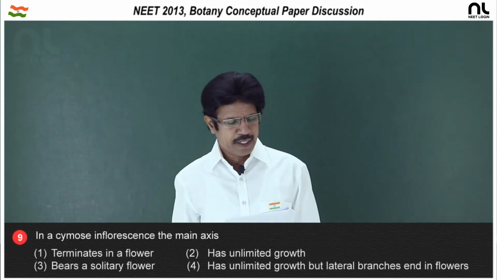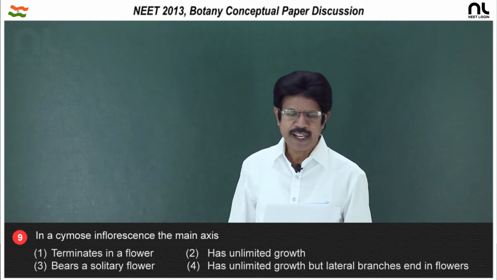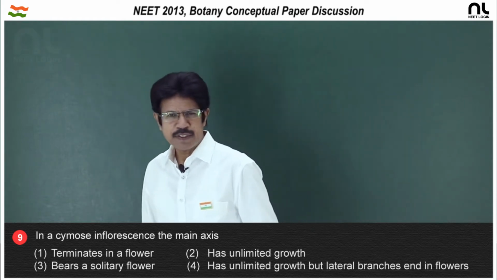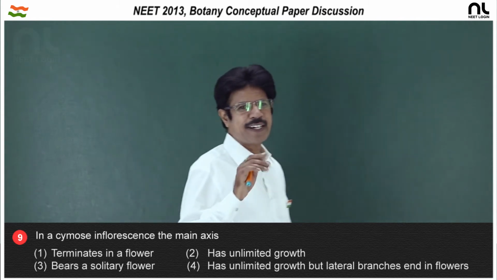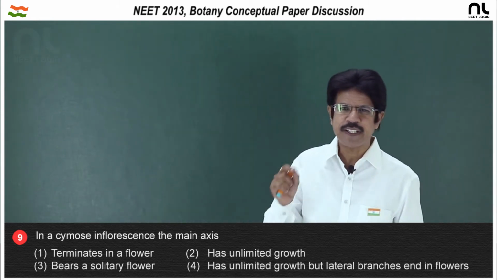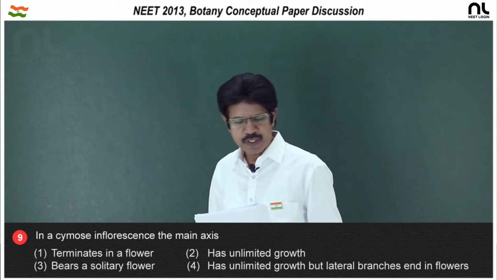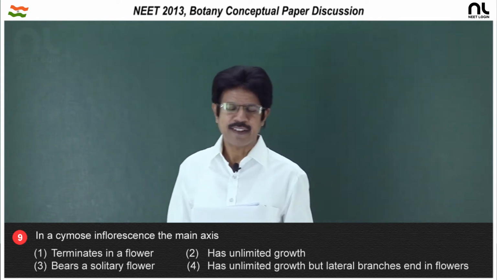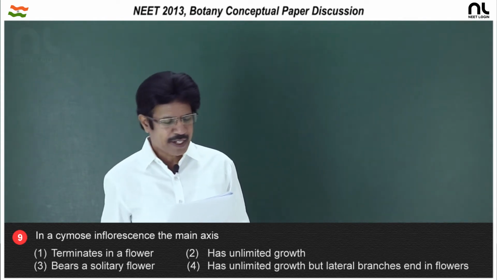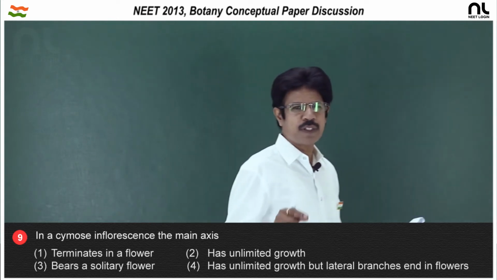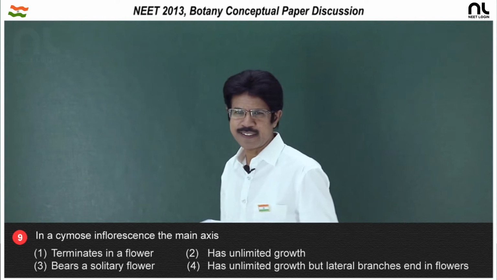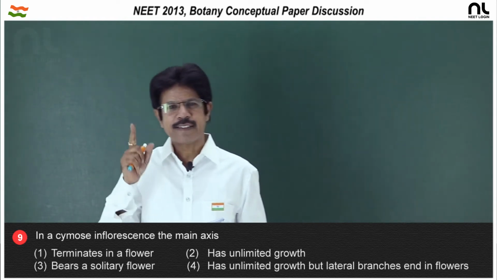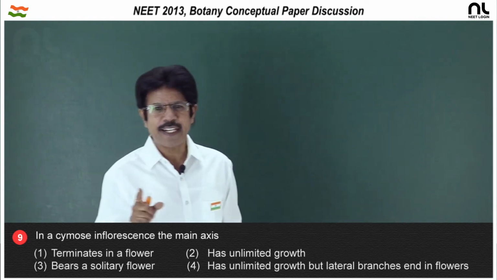Question number 9. In cymose inflorescence, the main axis terminates into a flower. So, further growth is arrested, and the growth is very limited. So, first option, terminates in flower, that is right. Second option, has unlimited growth. Unlimited growth of the peduncle is the characteristic feature of racemose inflorescence, where the axis of the peduncle does not terminate in a flower.